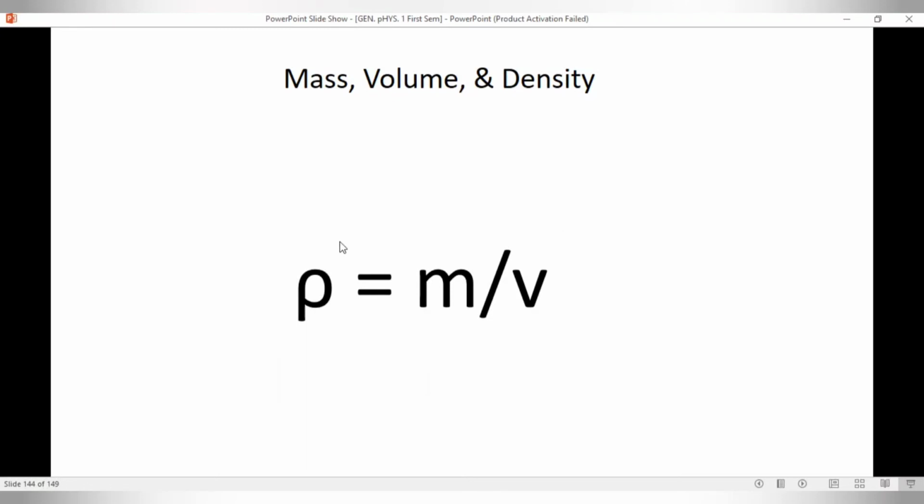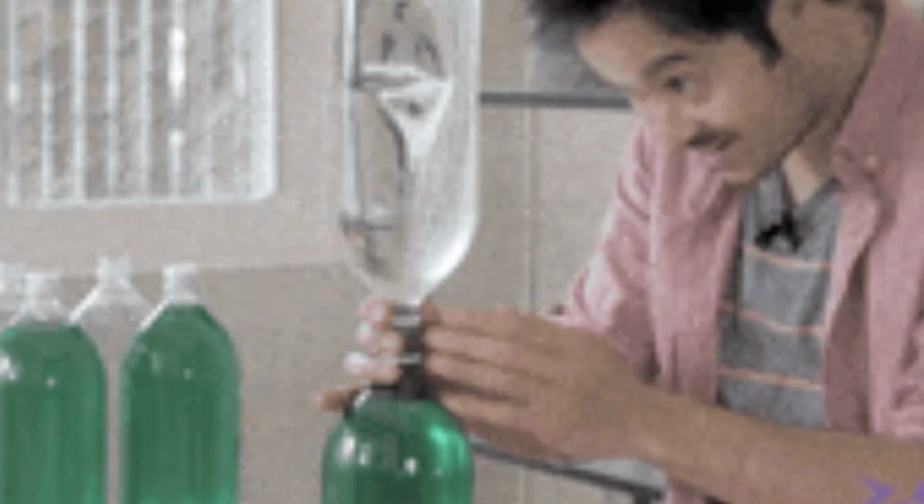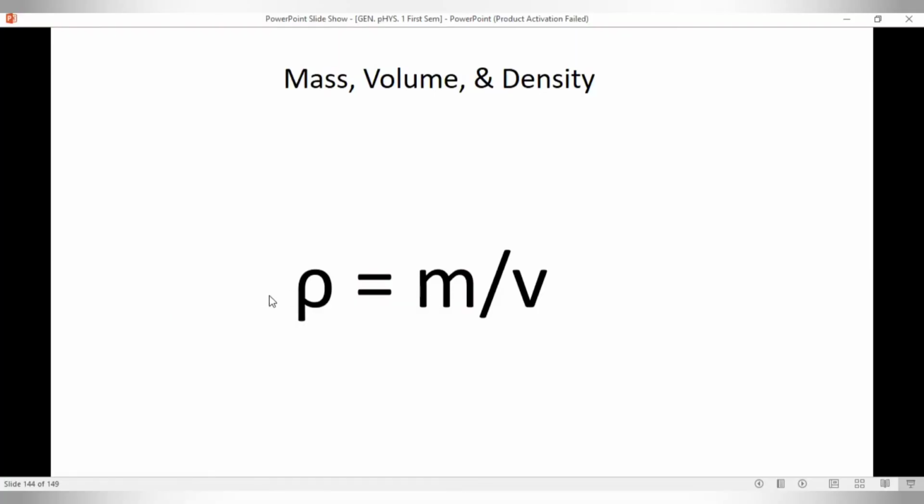If you will notice here, the density is directly proportional to mass, which means once you increase the mass, the density also will increase. Why? Because density is directly proportional to mass, but inversely proportional to volume, which means once the volume increases, probably the density will decrease, or vice versa.